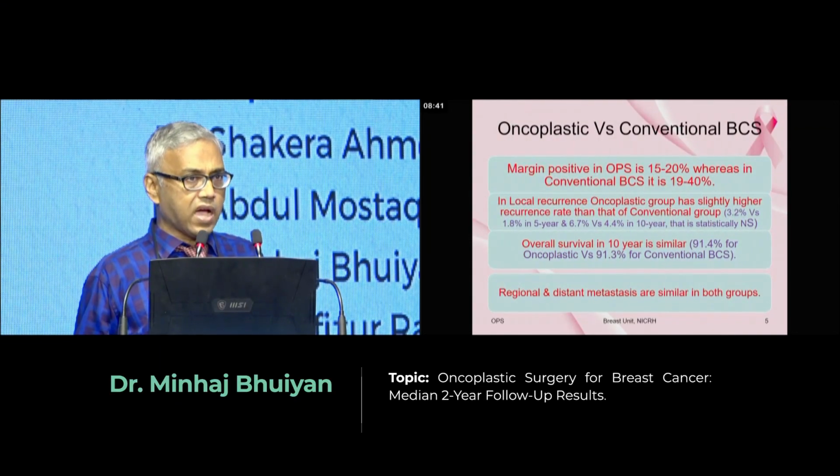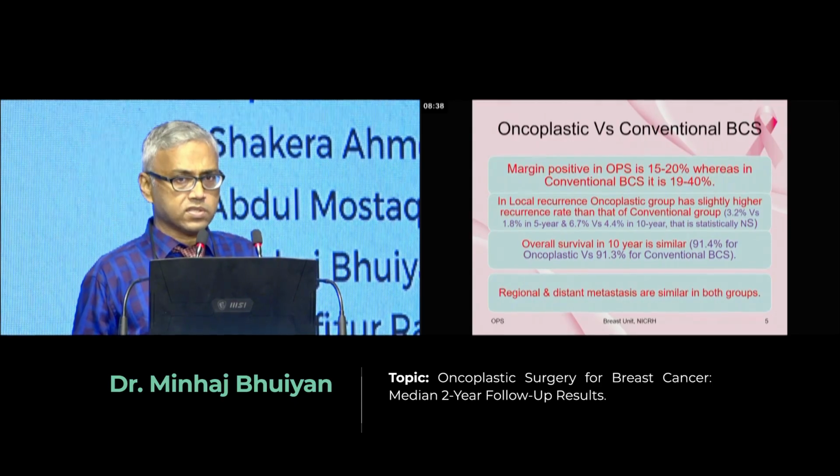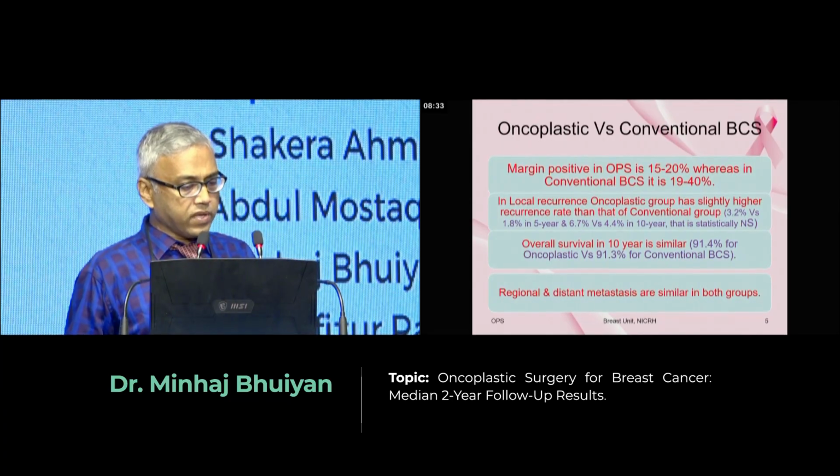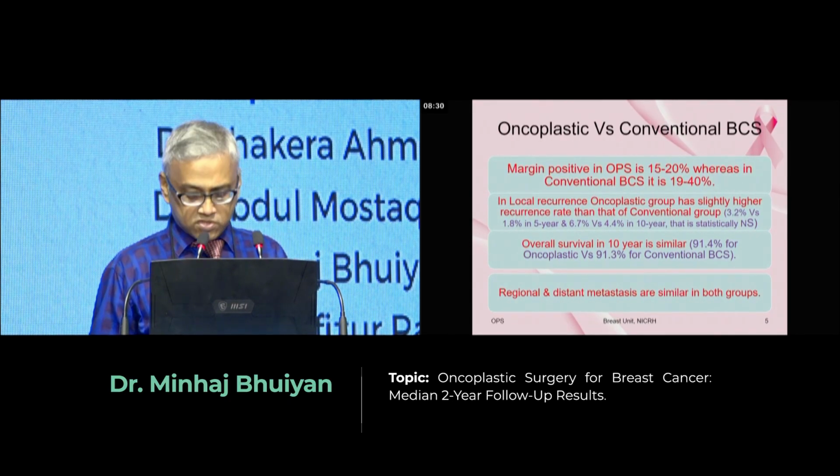There are several issues that have been encountered in oncoplastic surgery: margin, local recurrence, oncological outcome, delay in adjuvant therapy, and missing recurrence. All those issues are well addressed in oncoplastic surgery in comparison to conventional surgery. As you see, for marginal status, OPS has better marginal clearance than the conventional. Although the local recurrence is a bit higher in oncoplastic surgery, this is not statistically significant in comparison to the conventional group. Overall survival and regional and distal metastasis are almost the same in both techniques.